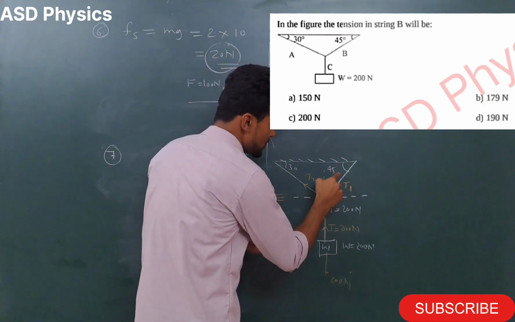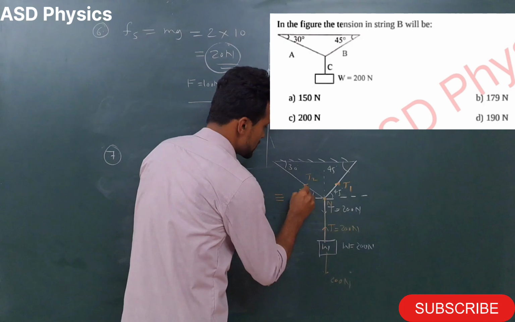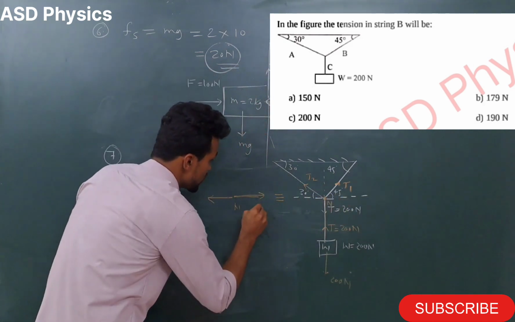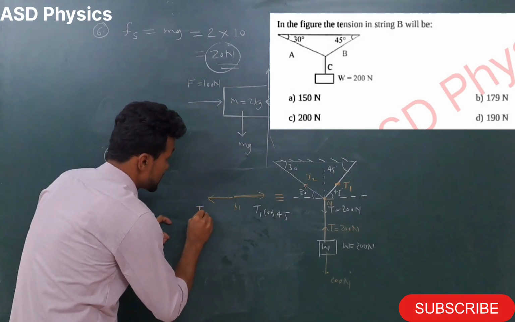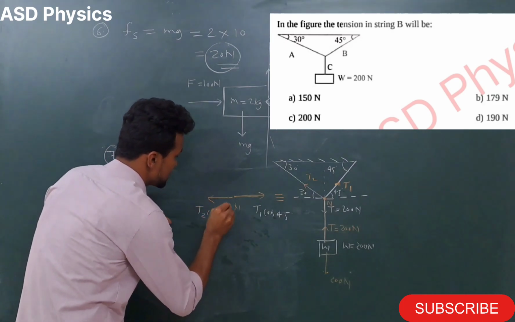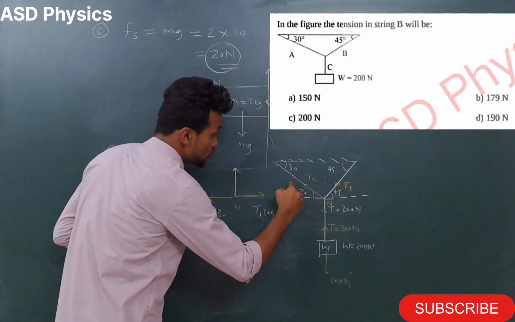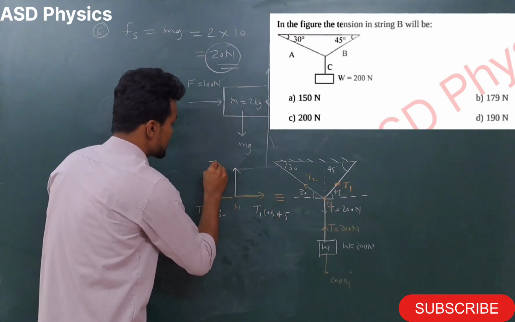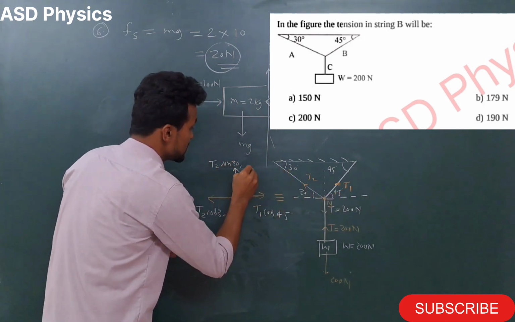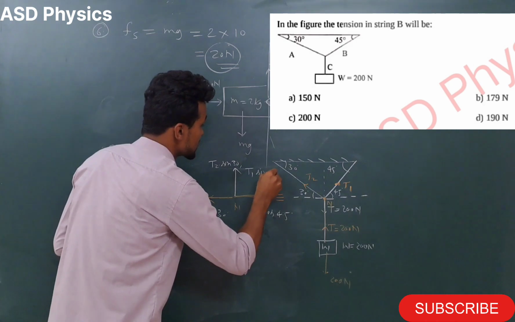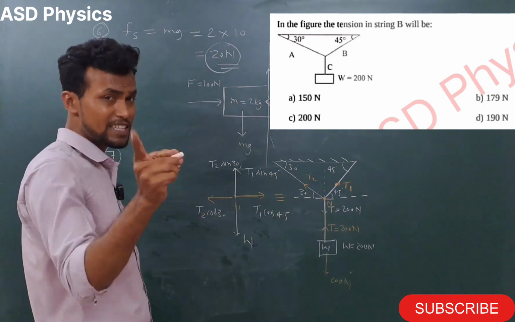See, this is T1, this angle 45, so this angle also how much? This angle also 45. This angle 30, so this angle also how much? 30. So T1, this side how much? T1 cos 45. This is T2 cos 30. Now horizontal forces. After that, the upward forces will be how much? This T2 will be T2 sin 30, and due to this T1 what will come here? T1 sin 45. Both these forces in which direction? Upward direction. Weight in which direction? Weight in a downward direction. So let's write the equation now.